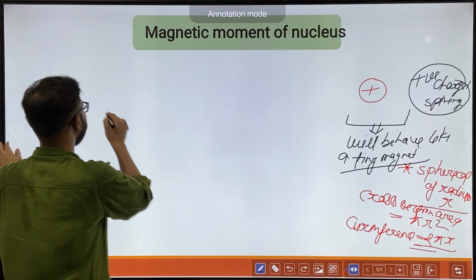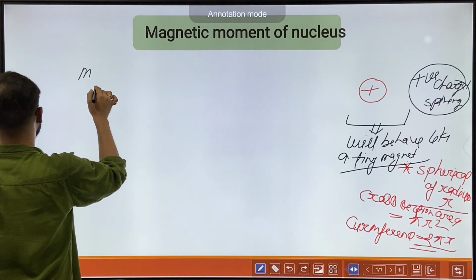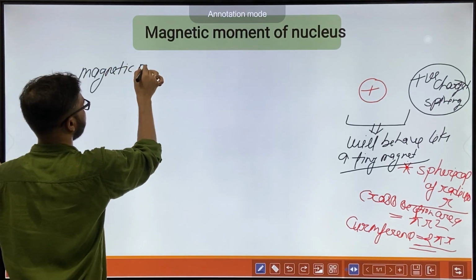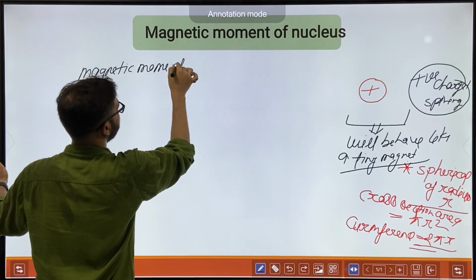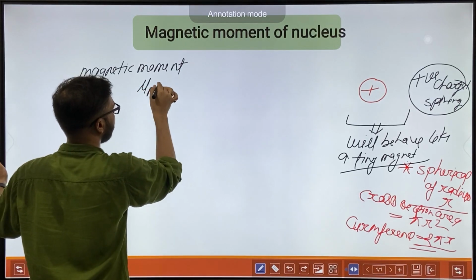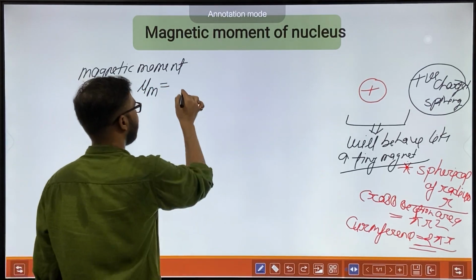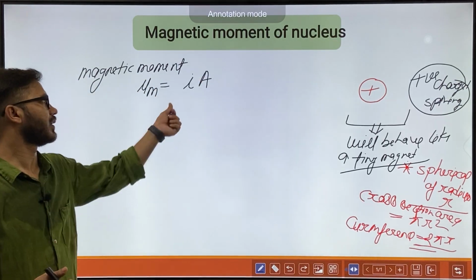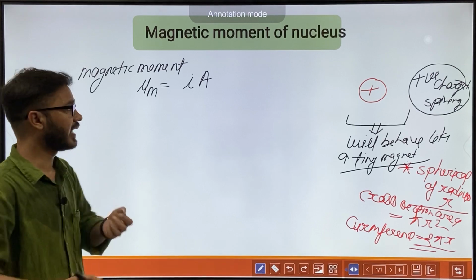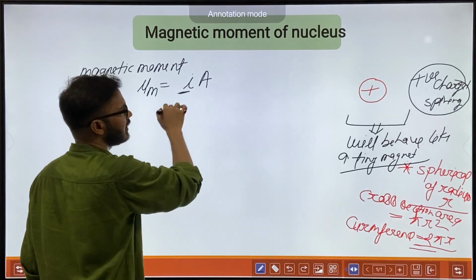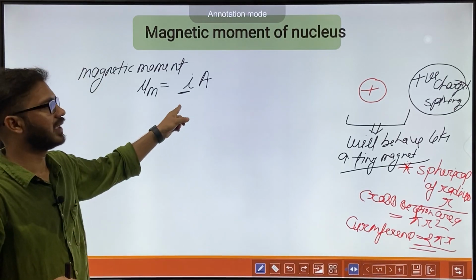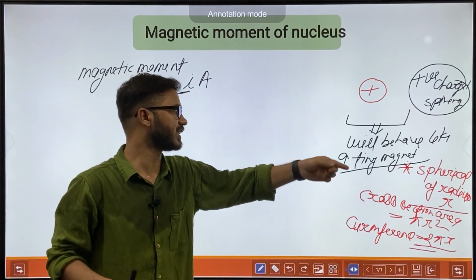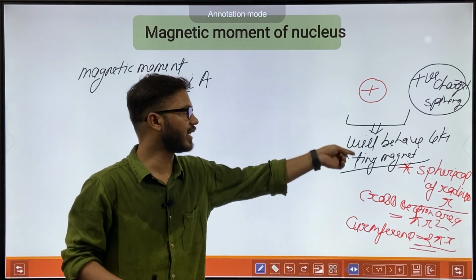So the magnetic moment of a nucleus, mu m, will have a value of I times A. What is the I? I is electricity, if we are treating this nucleus as a wire in which a charge is revolving.